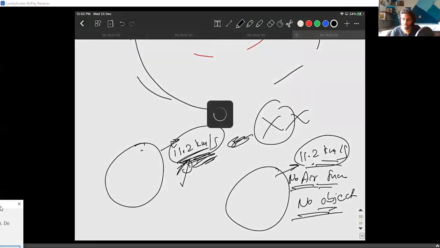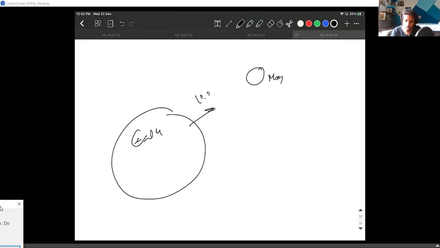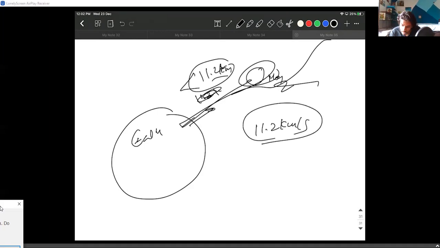Let me tell you something. For a body to escape, you need 11.2 kilometers per second, right? But if you have Earth and if you have Moon, you don't really need 11.2 kilometers per second. You can throw it with less and it'll go on to the Moon, or it'll go into some other space because of the Moon's gravity. So the 11.2 kilometers per second value is considered with no air friction and no other bodies. This is an assumption people make to find this velocity.